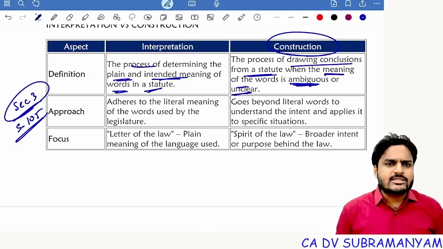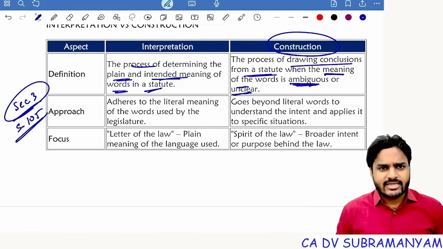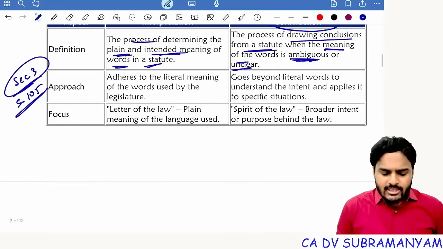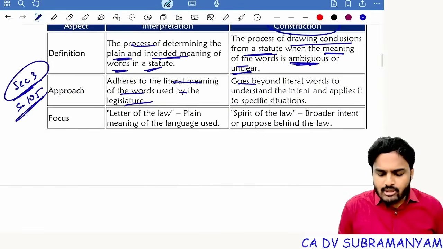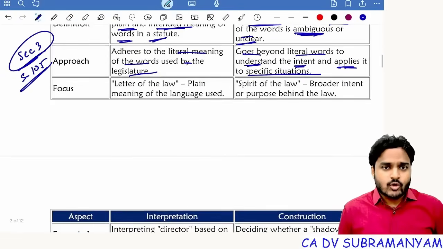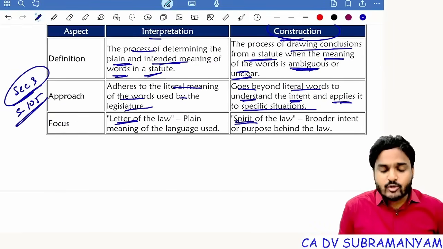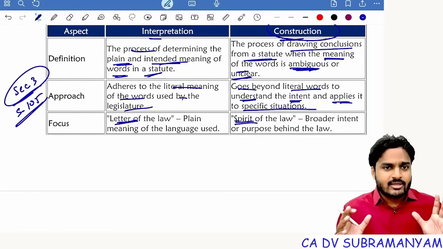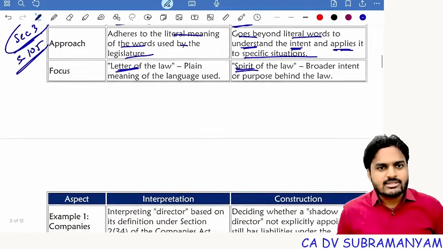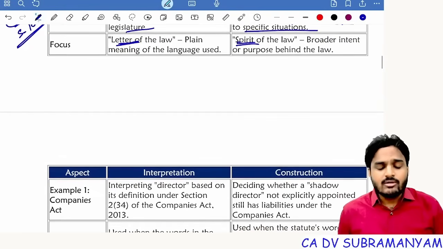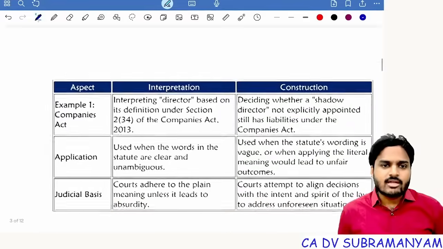So we use construction in case of ambiguous, unclear words. And we use interpretation if the word has only one meaning and we can apply the intended meaning. Getting my point, students? Interpretation approaches the literal meaning of the words used by the legislature, and construction goes beyond the literal words to understand the intent and applies it to specific situations. Focus: under interpretation, the main focus is the letter, whereas under construction the main focus is the spirit, the intention of the lawmaker.